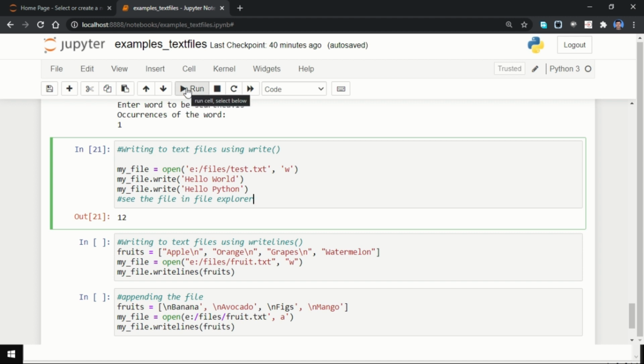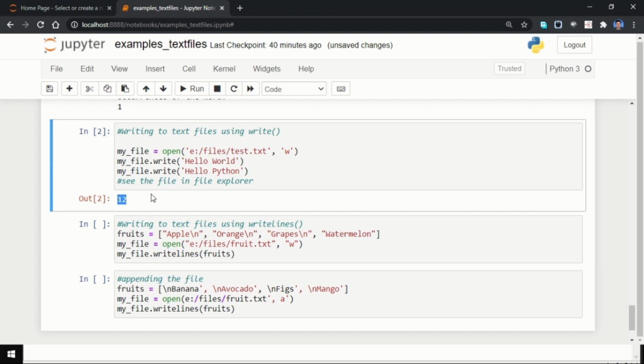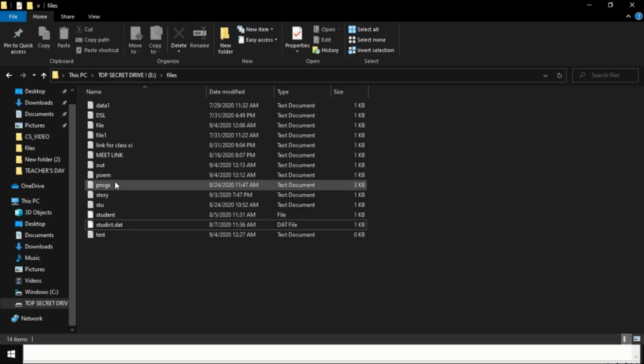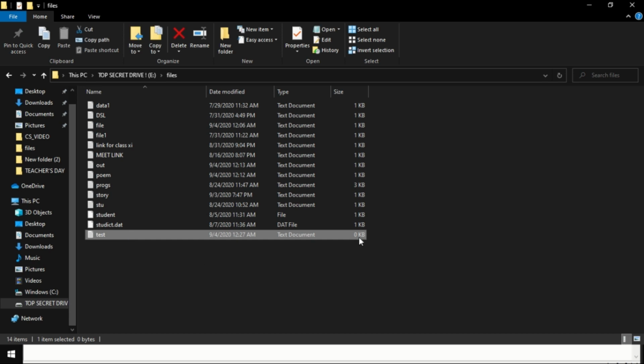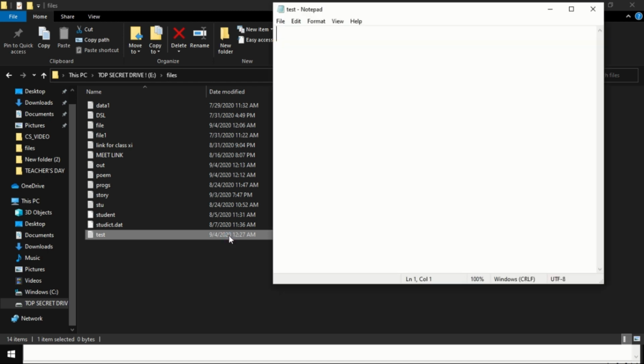So I am going to run. As I run, you can see that some output has come as 12. Now what is this 12? That wasn't expected. And I have included a command to see the file in File Explorer. So let us go to the File Explorer and let us see the file. Okay, so the test file is there, but hey, what is this? 0 KB. Let us open this file. The file is blank. Why is this file blank?